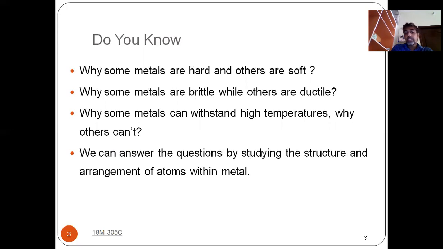We have to understand the behavior, and we have to understand the structure of that material. Based on structure only, we can say that it will behave in this way. It can withstand the high temperature. It may be brittle. It may be ductile. We can say this by understanding these structures. That is the main purpose to study the structure of materials.